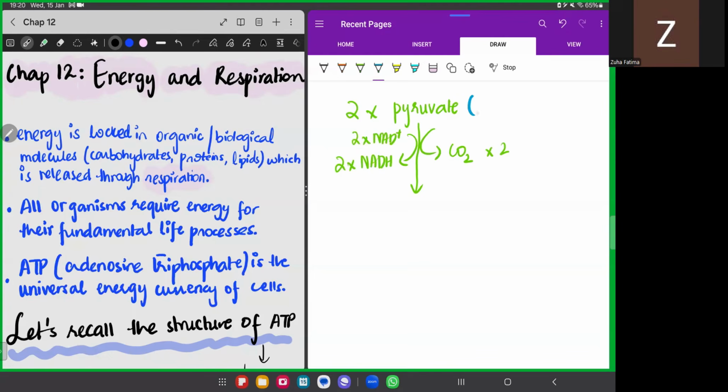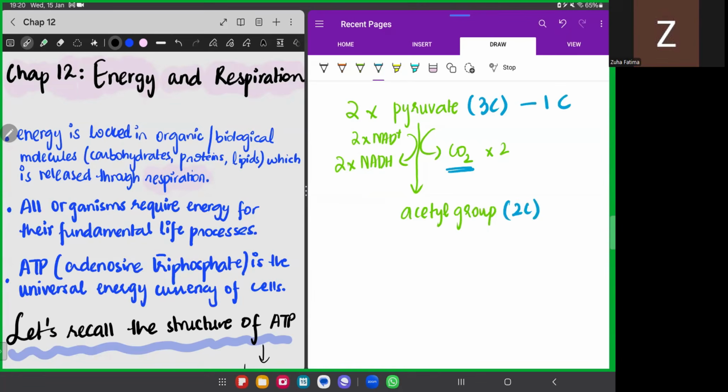Pyruvate was a 3 carbon sugar. This 3 carbon sugar has undergone one decarboxylation, which means that one carbon atom is removed. So it would become a 2 carbon compound, which is the acetyl group. These acetyl groups have 2 carbons in them.